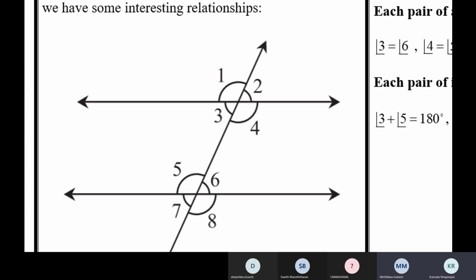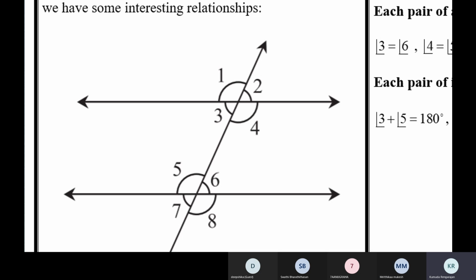Tell me another pair, corresponding angles. Ma'am, 4 and 8. Very good, 4 and 8. Then one more pair, 2 and 6, ma'am. Very good. Then 1 and 7, ma'am. Think again. Sorry, 1 and 5. 1 and 5. All right. So there are 4 pairs of corresponding angles.